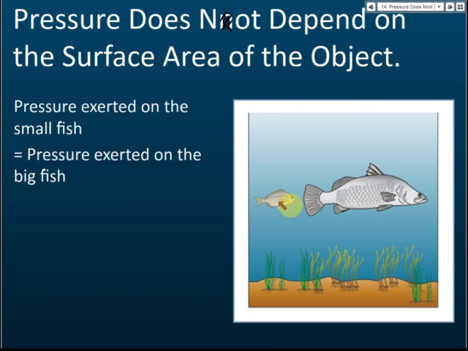So we have 2 fish here. As we did in the calculations in the previous examples, we found that at the same levels, their pressures are the same, even though this fish is much bigger than this fish. So the pressure exerted on the small fish is equal to the pressure exerted on the big fish.